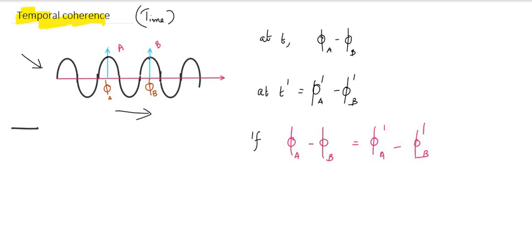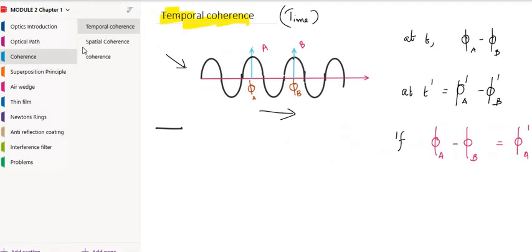Once again, suppose I have a wave and I am considering two different points along the propagation of the wave. At a particular time t, I have the phase phi a minus phi b, and at the same points at a different time t dash, I have the phase phi dash a minus phi dash b. If phi a minus phi b is equal to phi dash a minus phi dash b, then it is said to be temporally coherent. Also, there are two other parameters. I can discuss that after the spatial coherence.